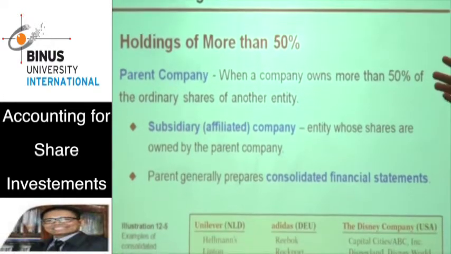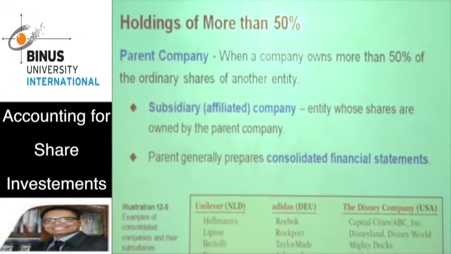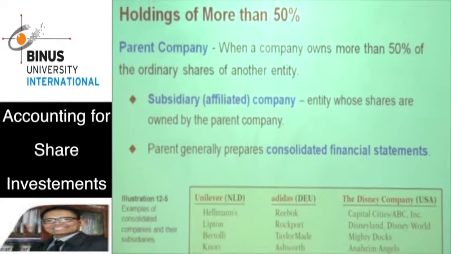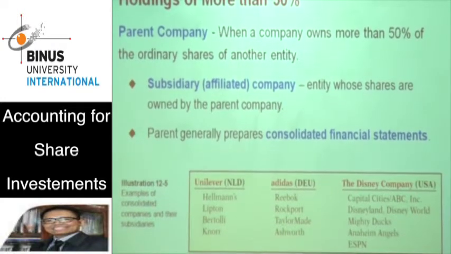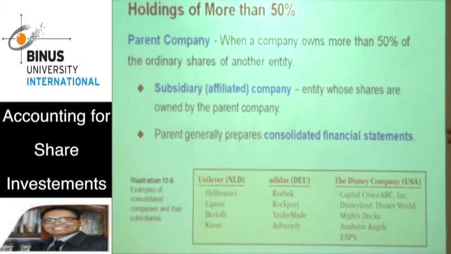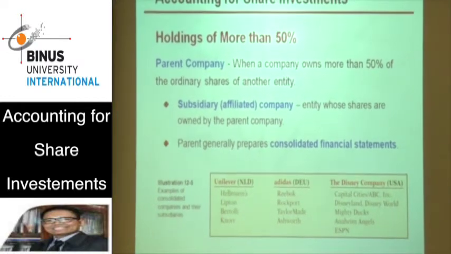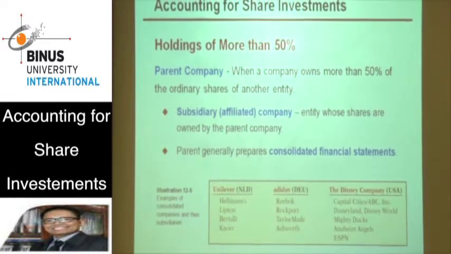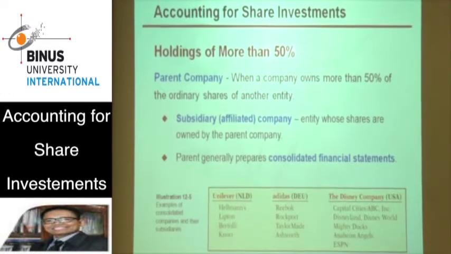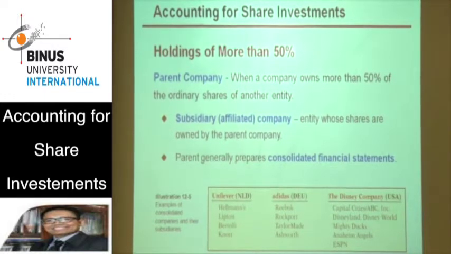We call this parent and subsidiary company. In this situation, the parent company must prepare consolidated financial statements for their affiliated or subsidiary companies.